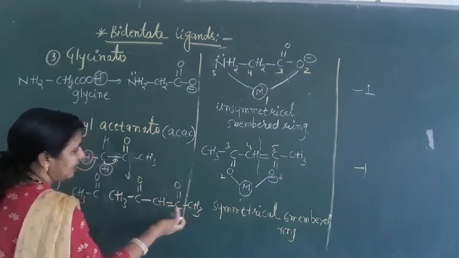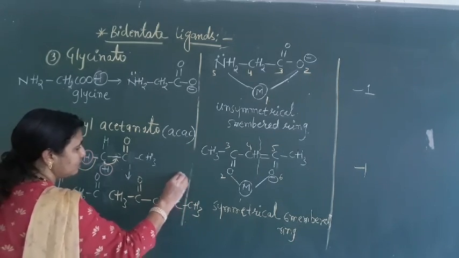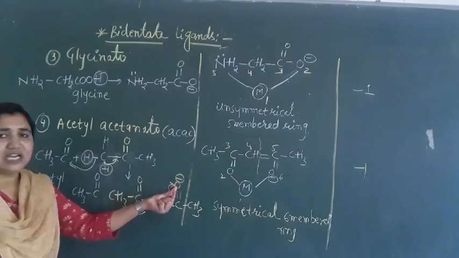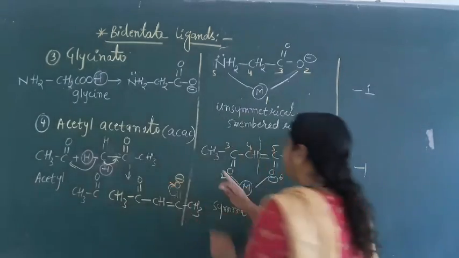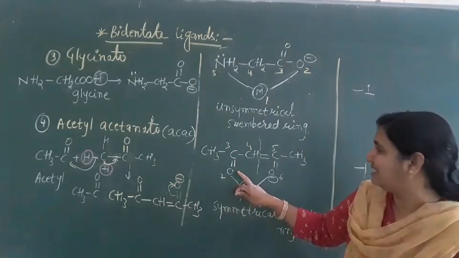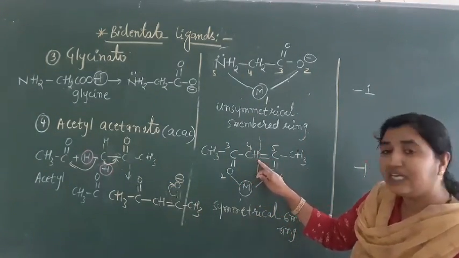Now this carbon would have 5 valencies, so this bond will go onto this oxygen and a negative charge will come here. So we get CH3CO, our acetyl group, then CH, and CH3 here.